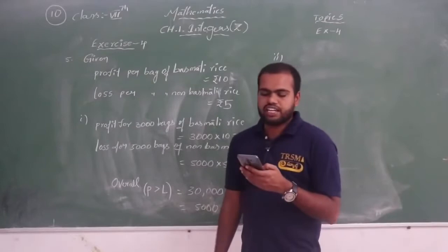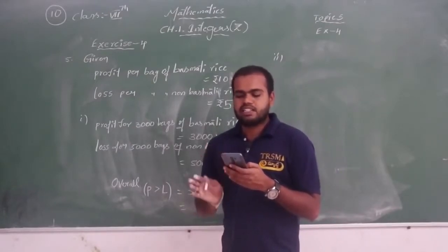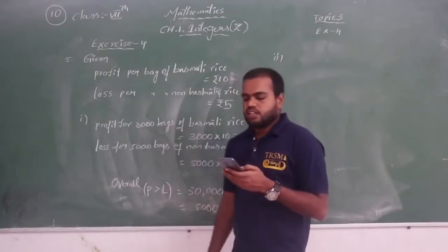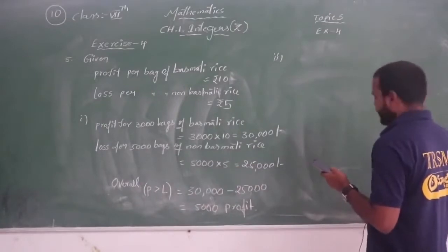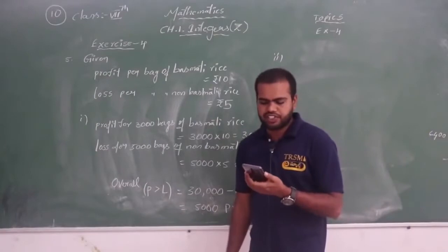Now you have to understand this second question carefully, it is a very important one. We have to find how many basmati rice bags he has to sell. So he must sell to have neither profit nor loss. What is the meaning of this?